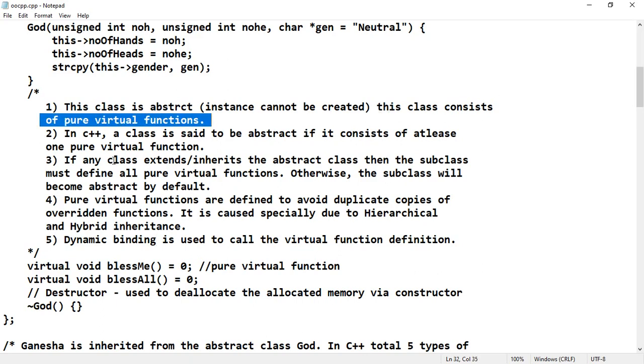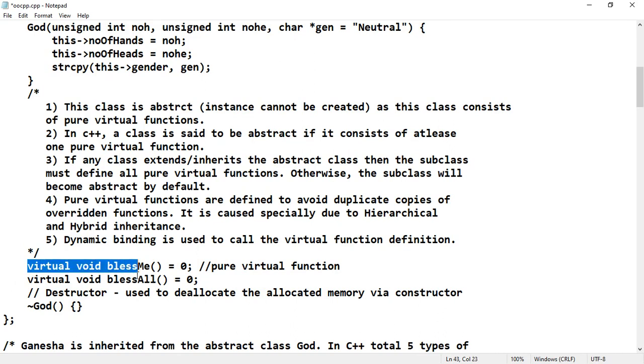So next, this class is abstract because this class consists of a pure virtual function. In C++, a class is said to be abstract if it consists of at least one pure virtual function. For example, I have not defined bless me, but I have defined bless all. Then still it will become an abstract class. The reason is one pure virtual function exists.